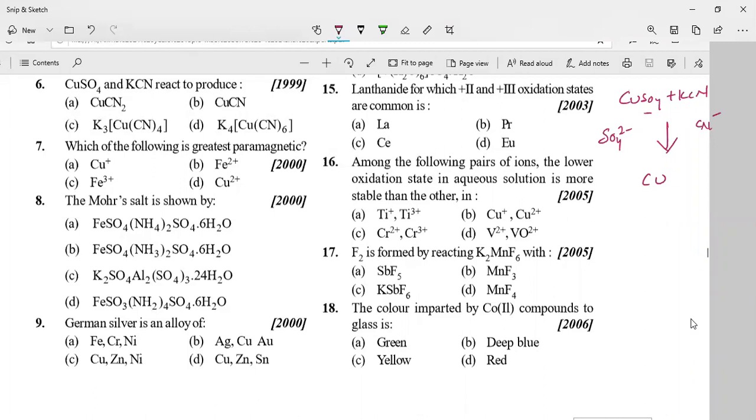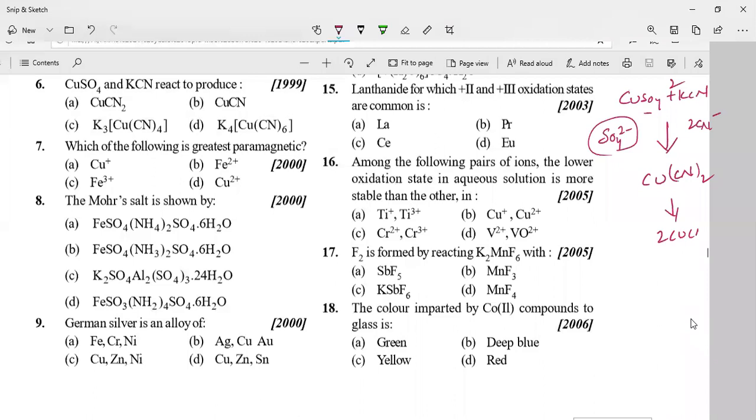Two cyanide ions, because the total charge on sulfate is -2 and on cyanide is -1. So you require two cyanide ions to displace one sulfate ion, so you get 2 KCN and copper dicyanide. On heating, it will convert into copper cyanide, right?